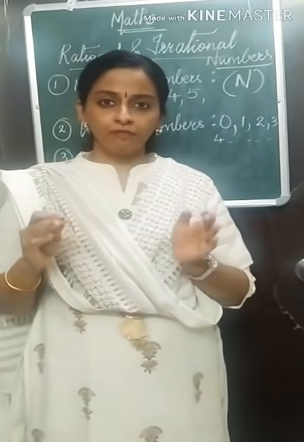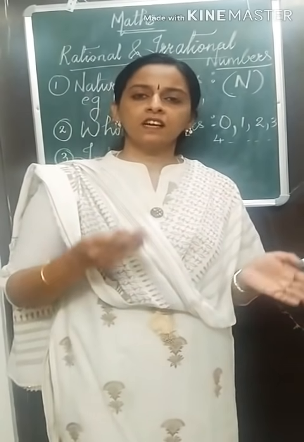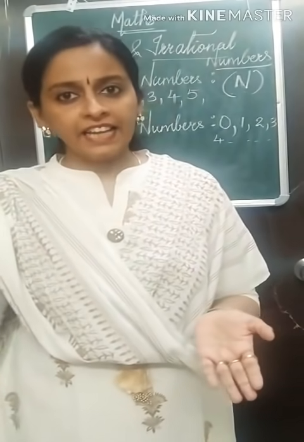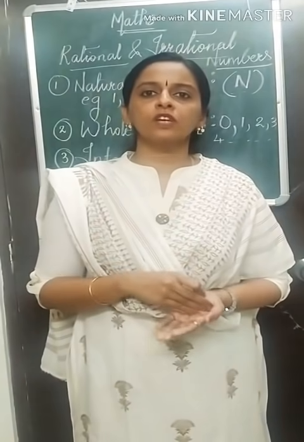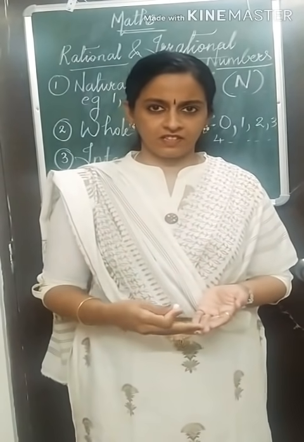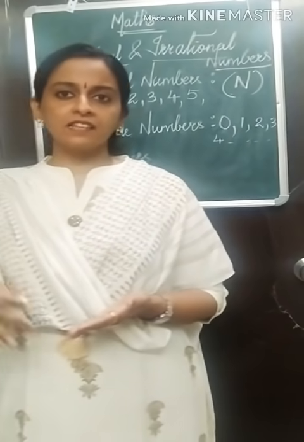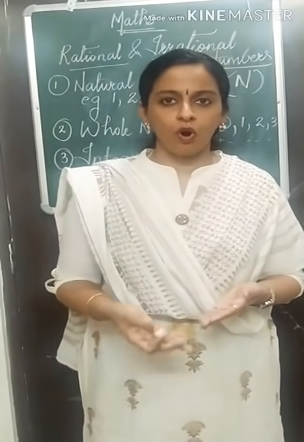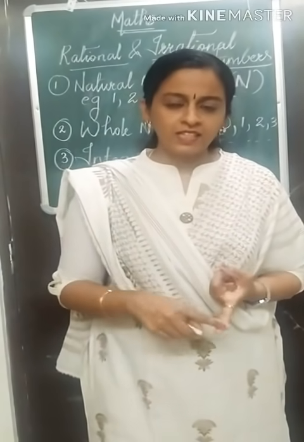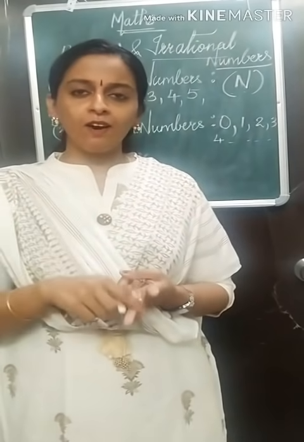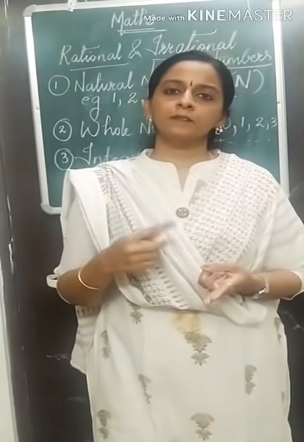A collection of numbers which contains both positive and negative numbers along with 0 are called integers. I want you to write: collection of numbers which comprises or consists of positive numbers and negative numbers along with 0 are called integers.